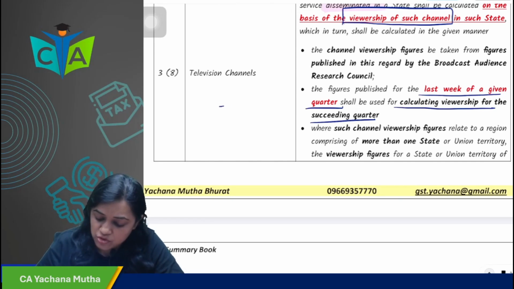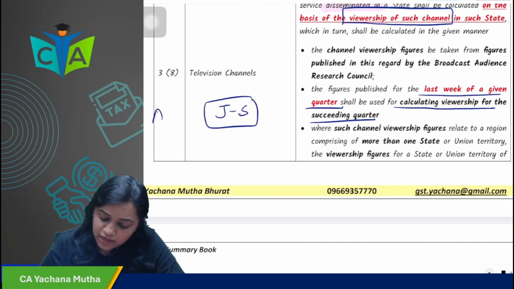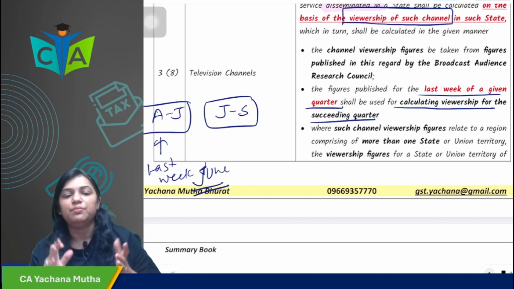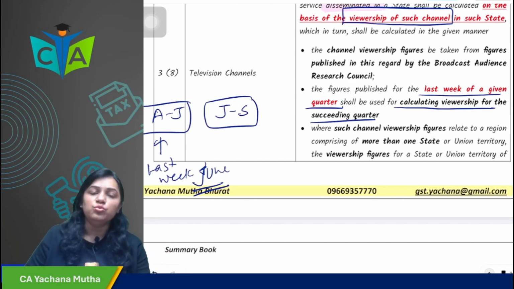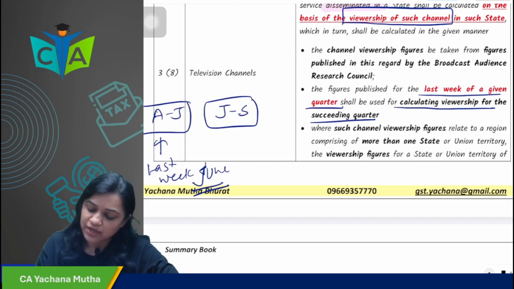So for example, for the July, August, September quarter, what will you take? The April to June quarter, the last week of June. So for the July to September quarter, if you want channel viewership figures, you will take them from the last week of June. So the last quarter's last week figures need to be considered.